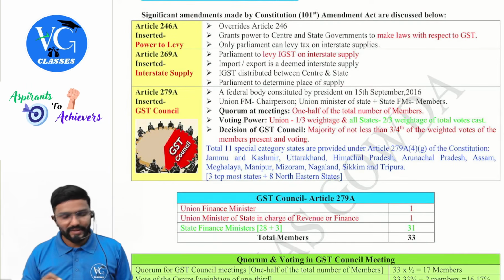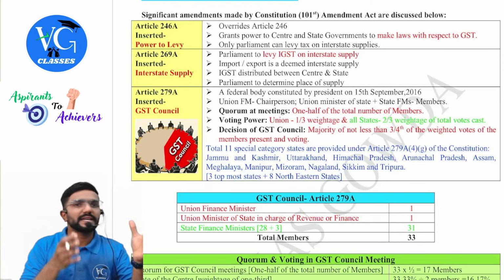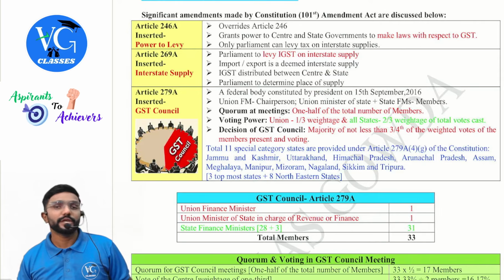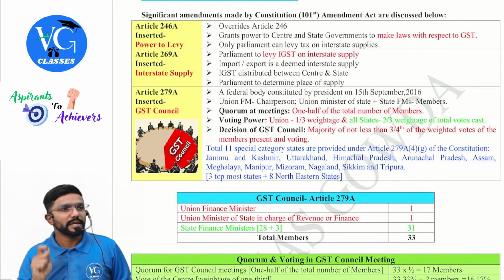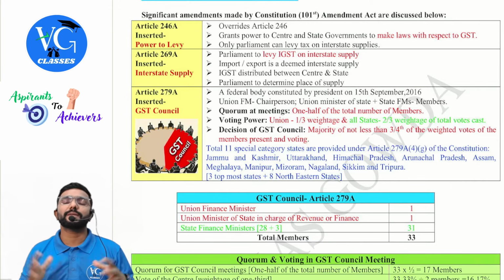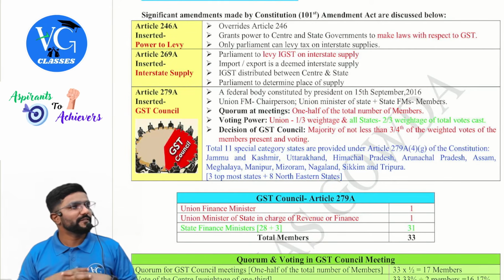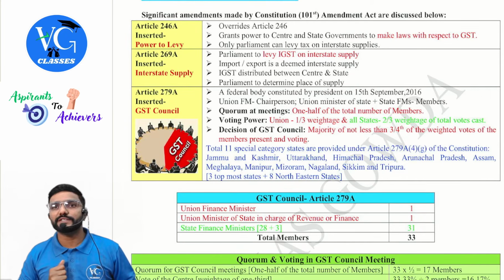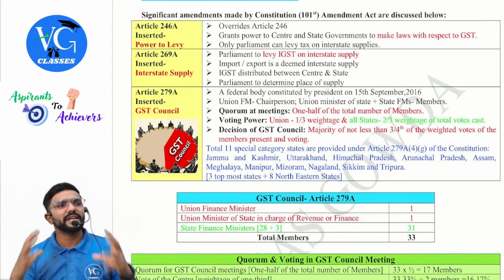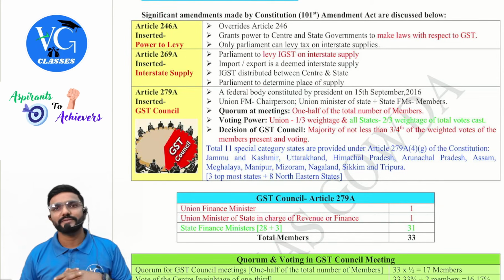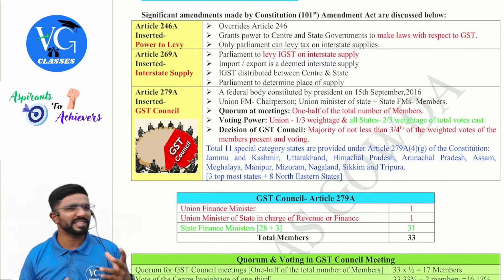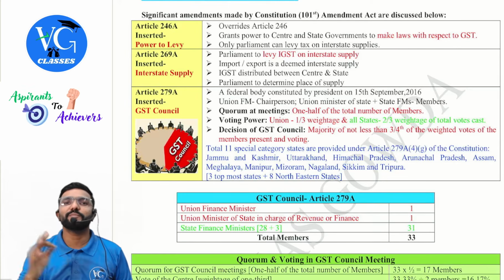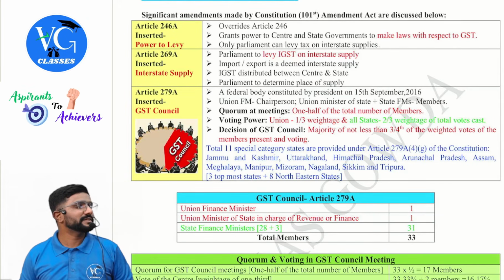Destination state, guys. Then to decide whether the supply is inter or intra, there is something called place of supply. If LOSS and POS are in the same state, we call that supply intrastate supply. If LOSS and POS are in 2 different states or in 2 different union territories or 1 state and 1 union territory, then we call that supply interstate supply. Now, sir, what is that you are using? LOSS, POS. LOSS means location of supplier. POS means place of supply.